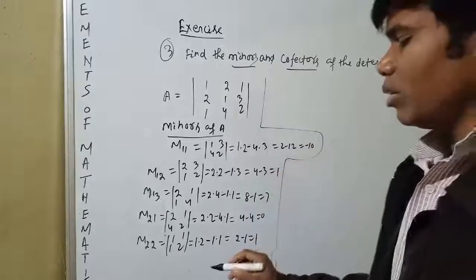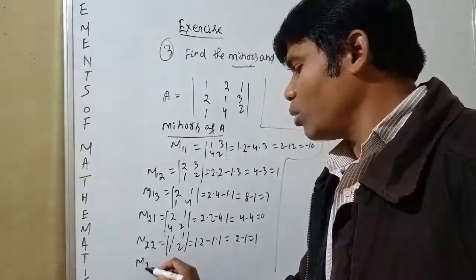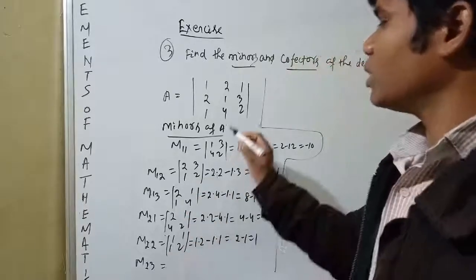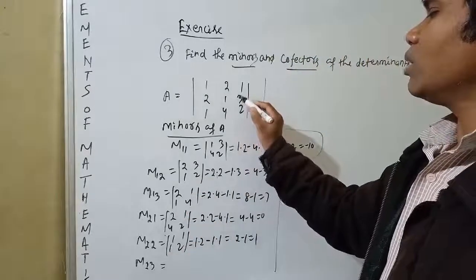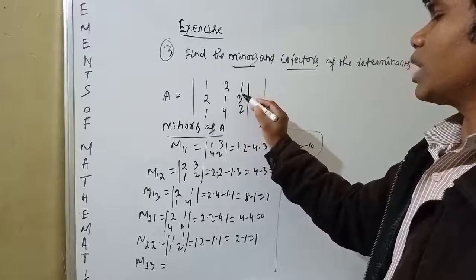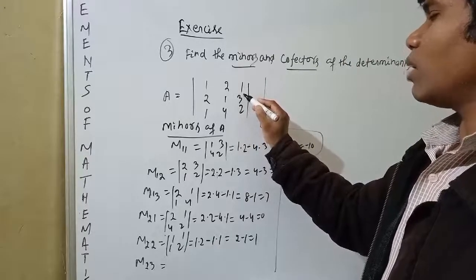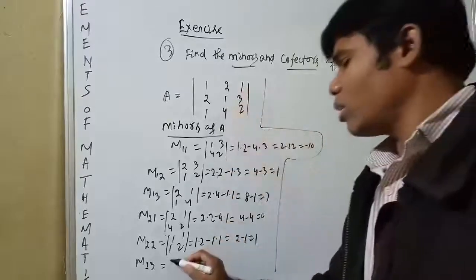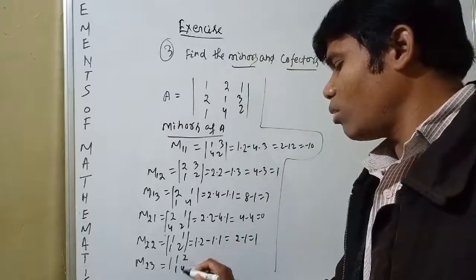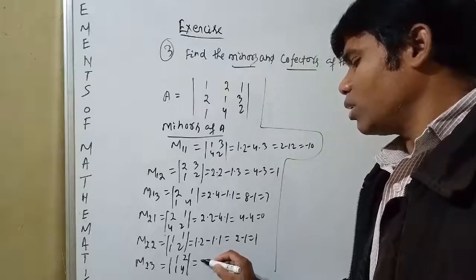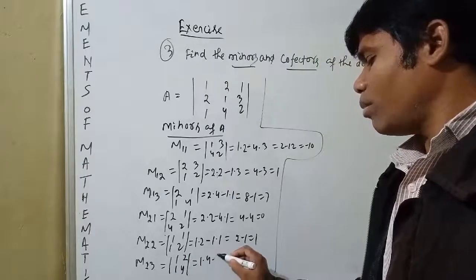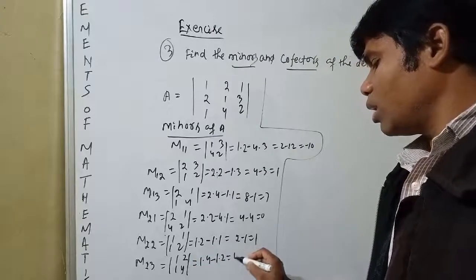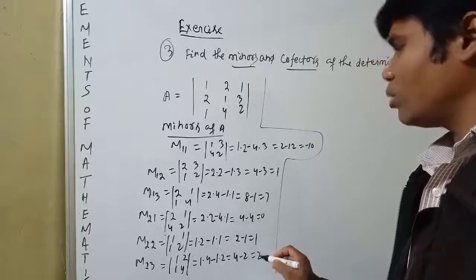Okay, M23. M23 is the element in the second row, third column. We suppress this row and this column, leaving the determinant of 1, 2, 1, 4, which is 1 into 4 minus 1 into 2, that is 4 minus 2, equal to 2.